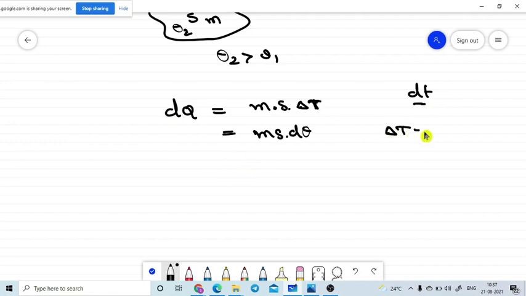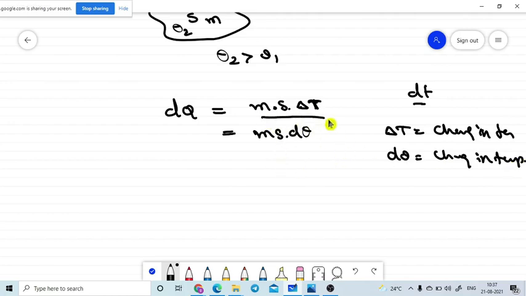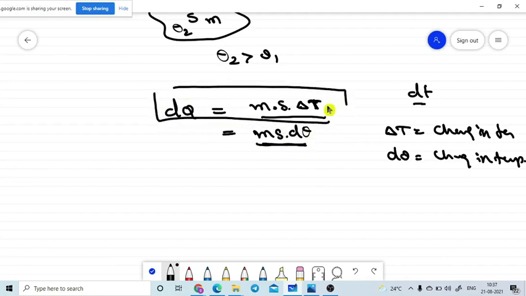Delta T and d theta are the same change in temperature. The original formula uses delta T, but we use this one as per our content.